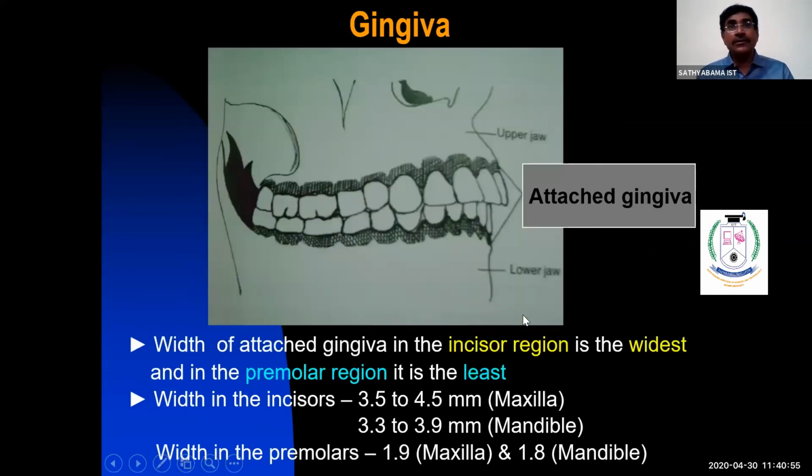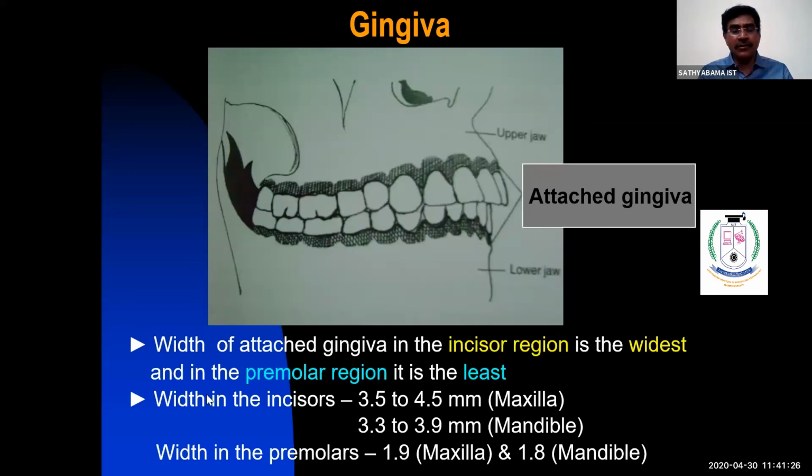When you talk about the width of the attached gingiva, it varies from tooth to tooth, and also between teeth in the anterior region and the posterior region, and between the maxilla and mandible. The width of the attached gingiva in the anterior region is always wider, and in the posterior region, especially the premolar region, it is always least.